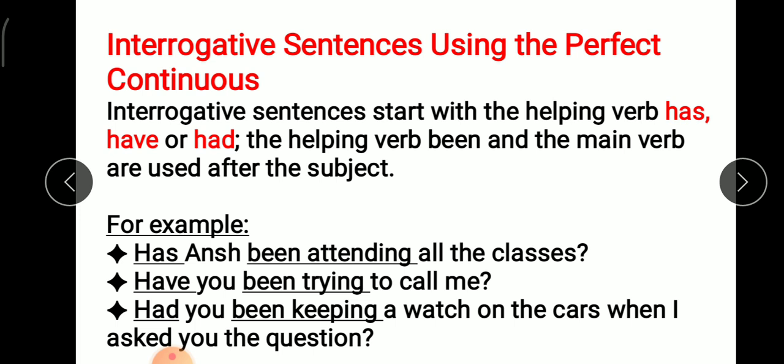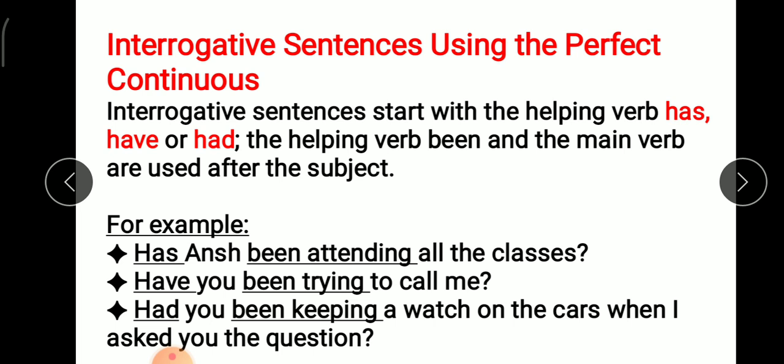Interrogative sentences using the perfect continuous tense. Interrogative means when you are asking a question. So you can use the helping verbs like has, have or had, and the helping verb been and the main verb will be used after the subject. Let's try to understand this with an example. Has Ansh been attending all the classes?